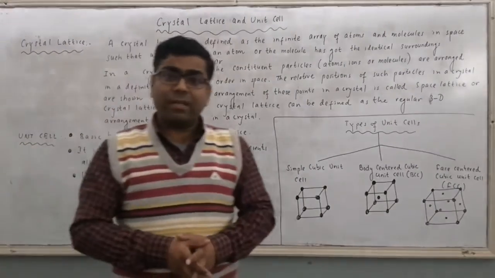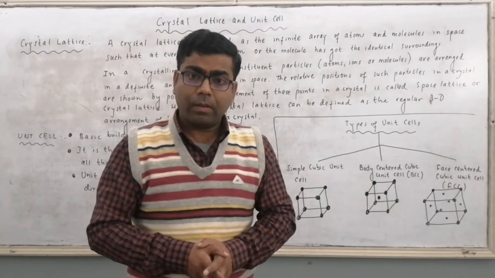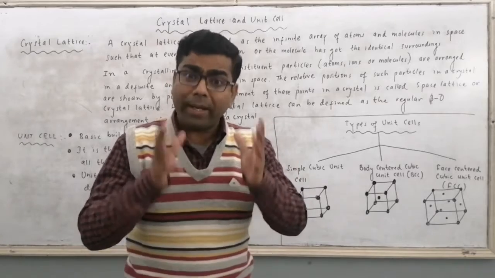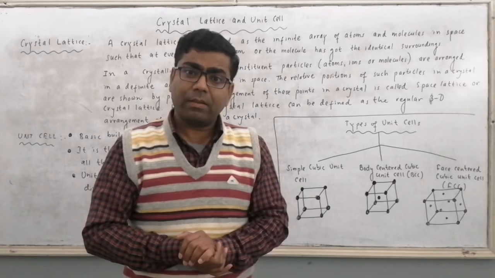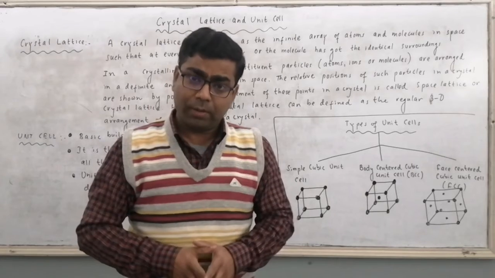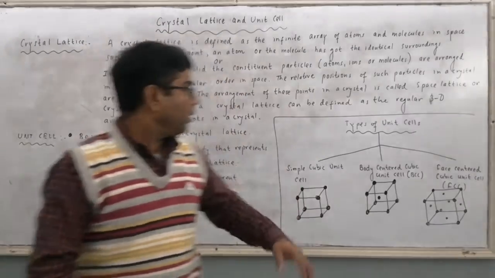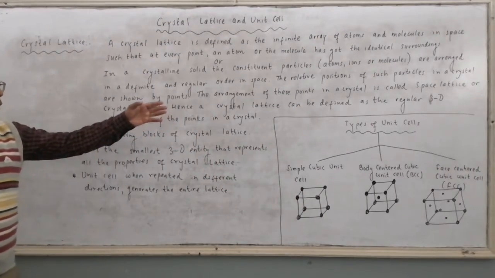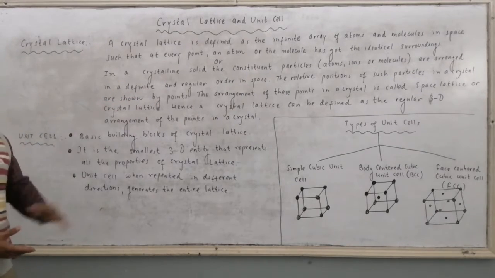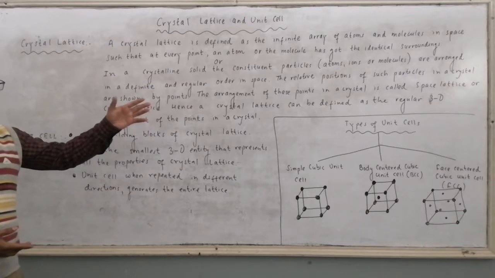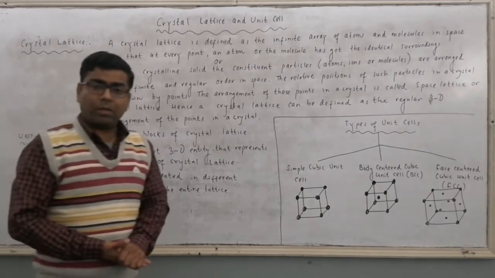So the atoms which are arranged in gold can be represented by points. So these points represent atoms of the gold in the crystal lattice of gold. The arrangement of these points in the crystal is called space lattice or crystal lattice. Hence, the crystal lattice can be defined as the regular 3D arrangement of the points in the crystal.